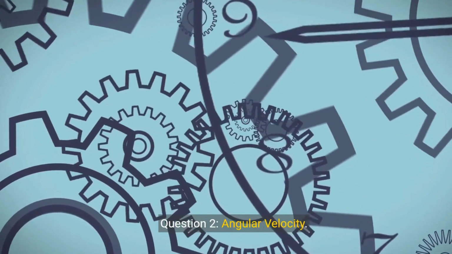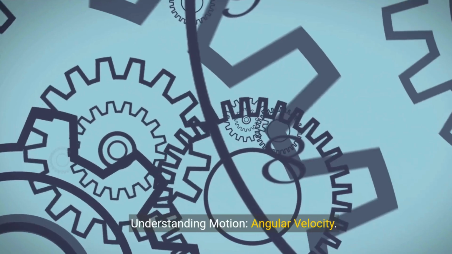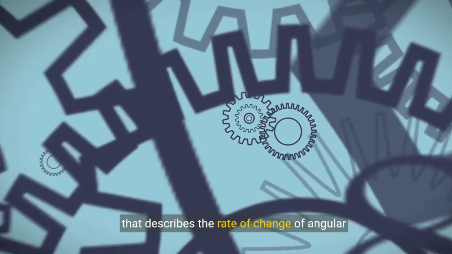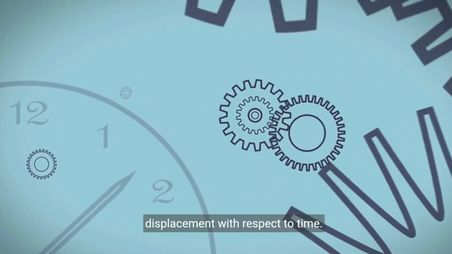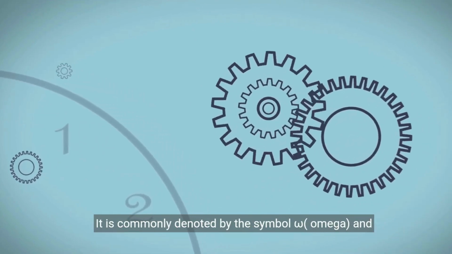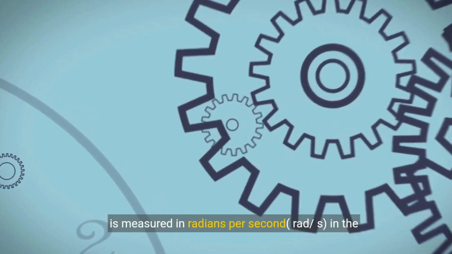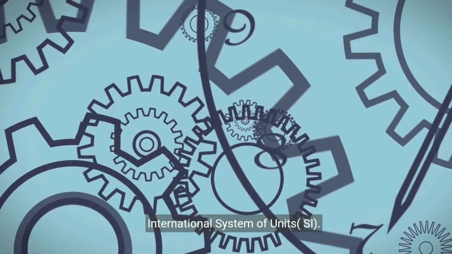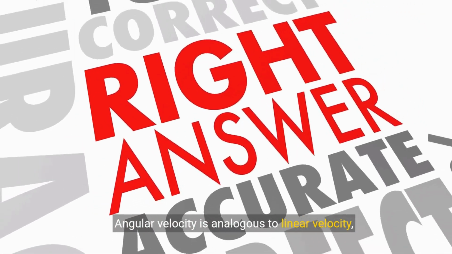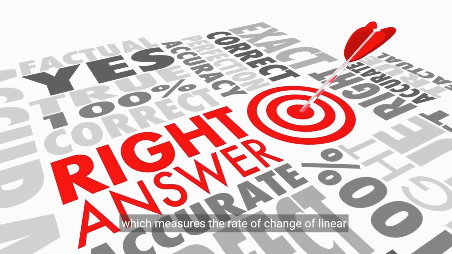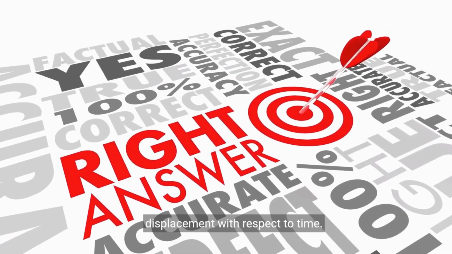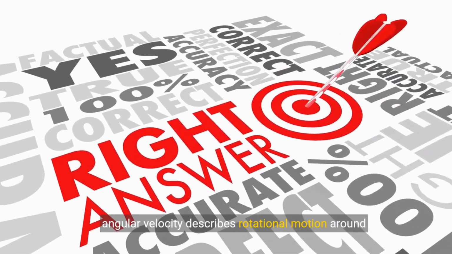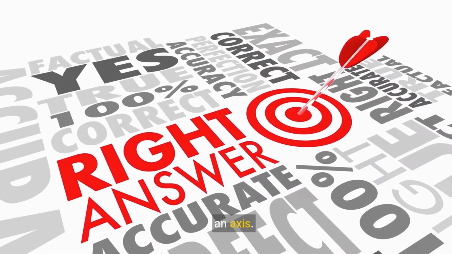Question 2. Angular velocity. Understanding motion, angular velocity. Angular velocity is a fundamental concept in physics that describes the rate of change of angular displacement with respect to time. It is commonly denoted by the symbol omega (ω) and is measured in radians per second, rad/s, in the International System of Units, SI. Angular velocity is analogous to linear velocity, which measures the rate of change of linear displacement with respect to time. However, instead of measuring straight-line motion, angular velocity describes rotational motion around an axis.